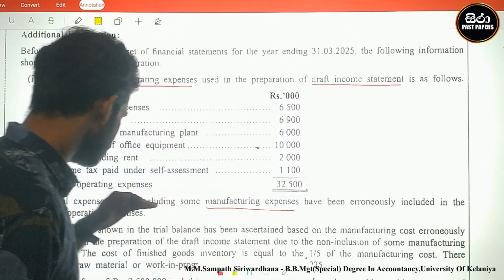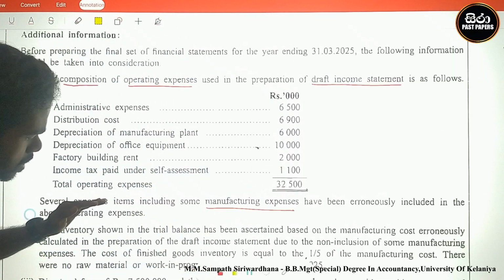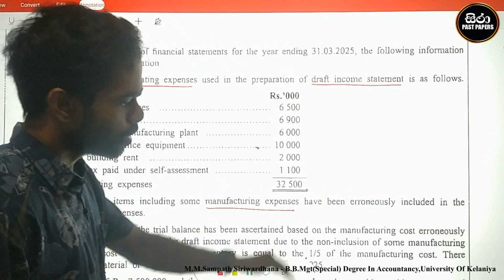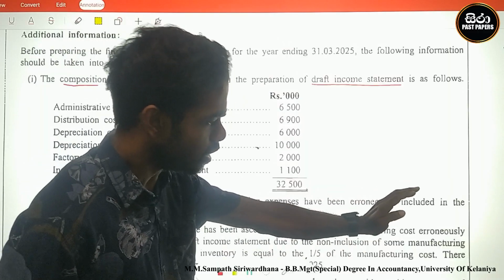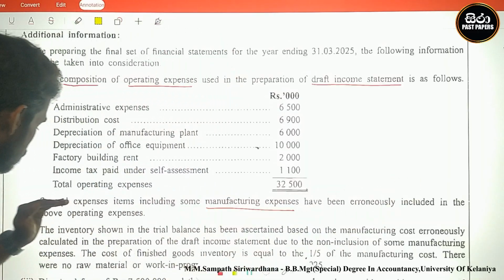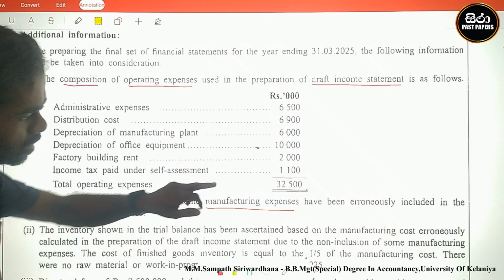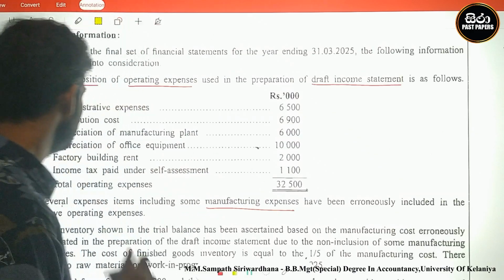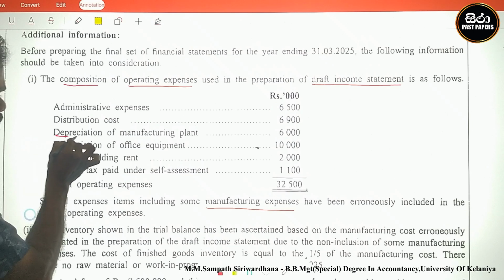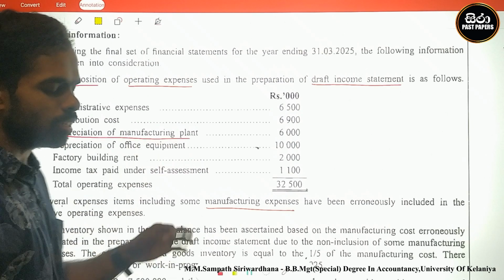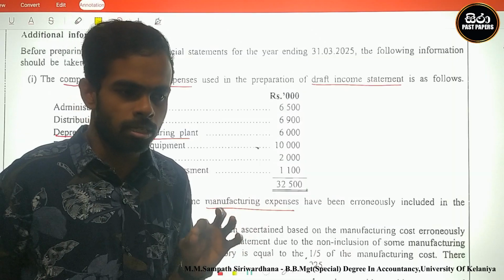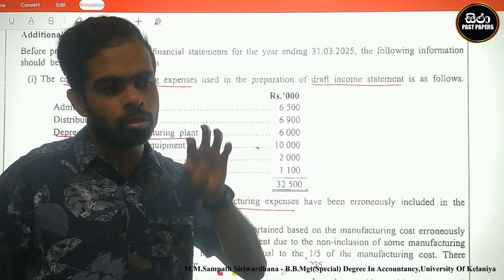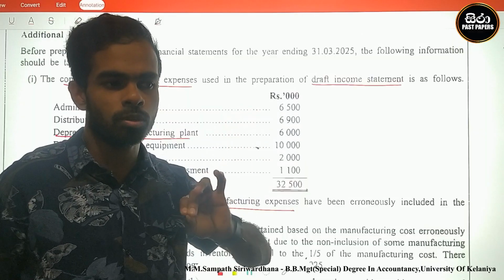At that time they said several expense items including some manufacturing expenses have been erroneously included in the above operating expenses. These operating expenses included manufacturing expenses. What are they? Look here. Depreciation of manufacturing plant. The depreciation of manufacturing plant is related to manufacturing, no? Therefore, we must find the manufacturing cost.